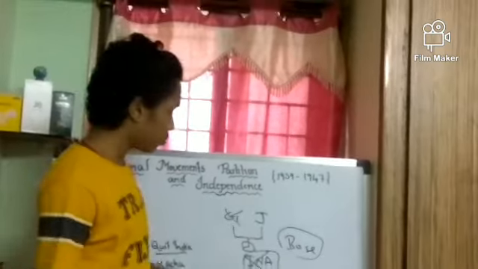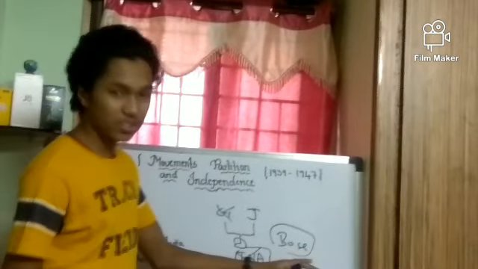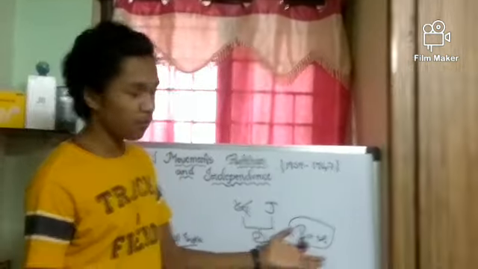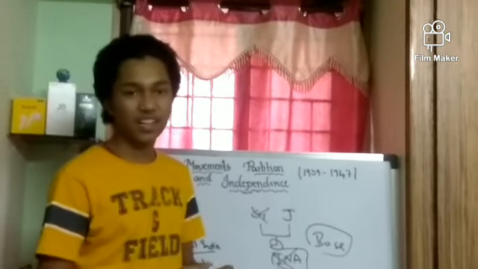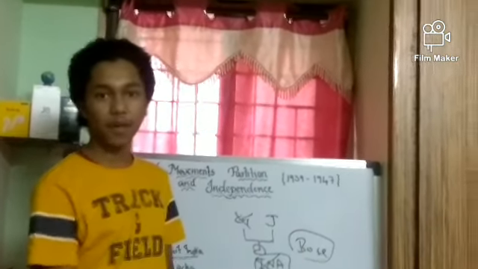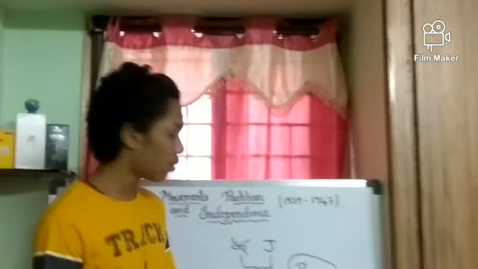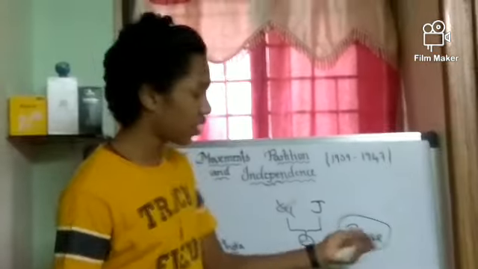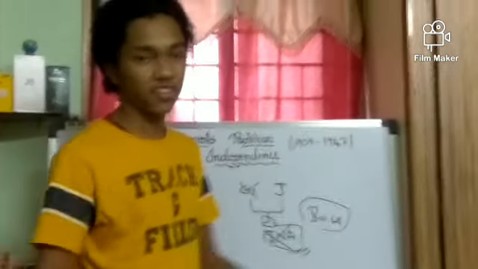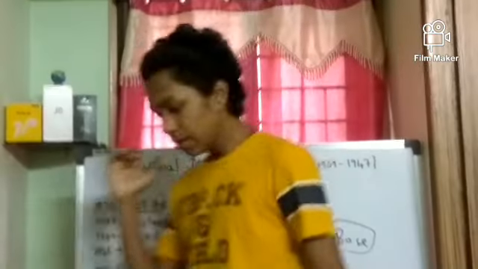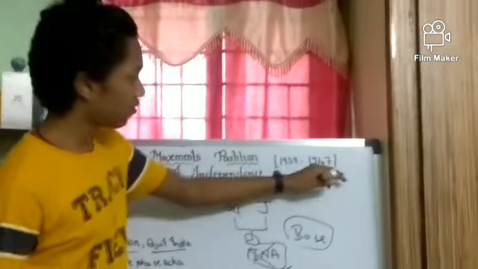So from then onwards, we don't know where Bose disappeared. We don't know whether he died or whether he disappeared. And there are some rumors that we saw him in Nepal, we saw him somewhere, but no one knows the real thing, whether he was dead or he disappeared mysteriously. No one knows that. Now coming to almost the last of February 1946.